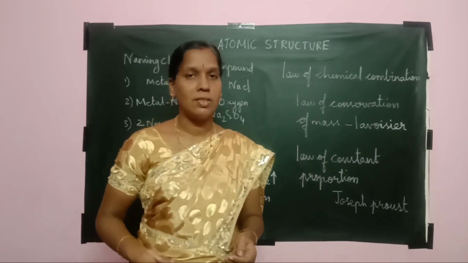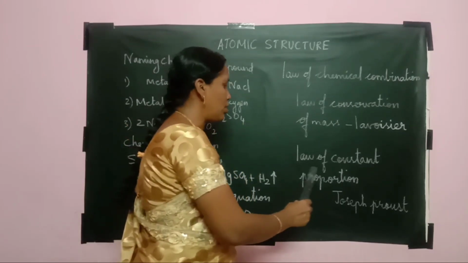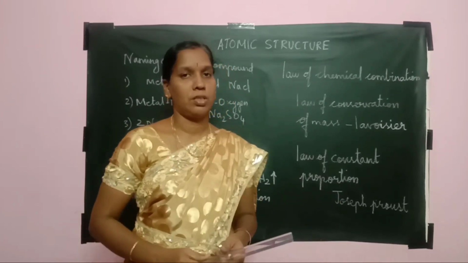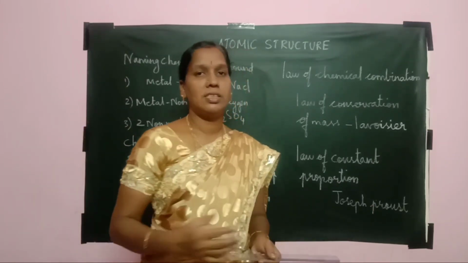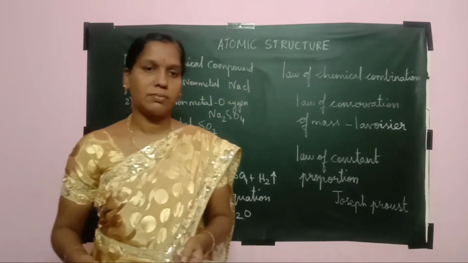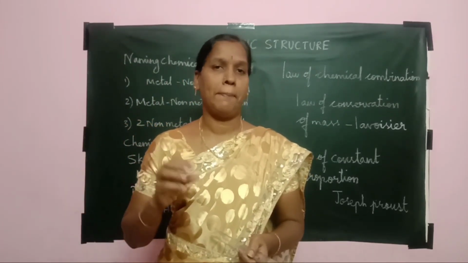It is also known as the law of indestruction. Next, move on to the law of constant proportion. It was given by the scientist Joseph Proust. He said that in any chemical compound, the elements are always present in a definite proportion by mass.